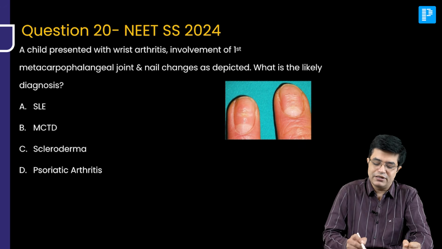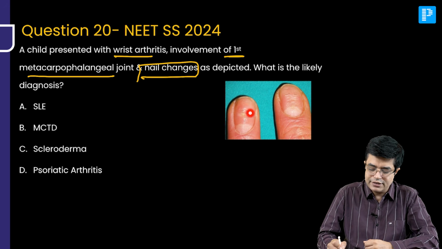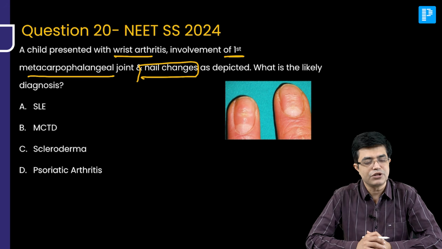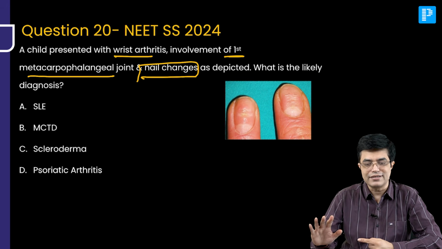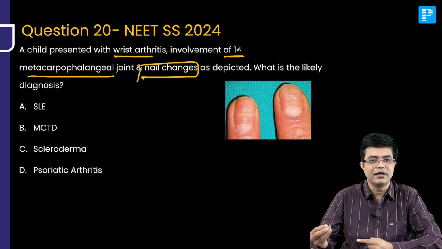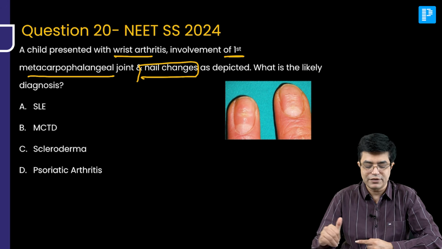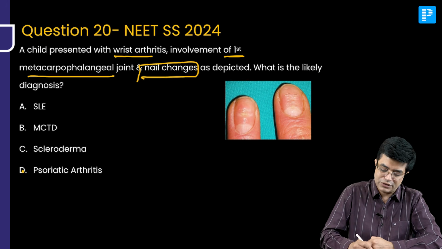A child presented with wrist arthritis, involvement of first metacarpophalangeal joint and nail changes as described. These nail changes are called nail pitting or onycholysis. These are seen in patients with psoriasis. You need to understand, nothing else is there. Occasional nail pitting can occur in normal individuals also. But as a part of description, we are going in favor of psoriasis, and because arthritis is there, psoriatic arthritis is the likely diagnosis.